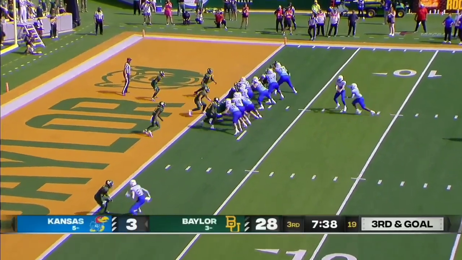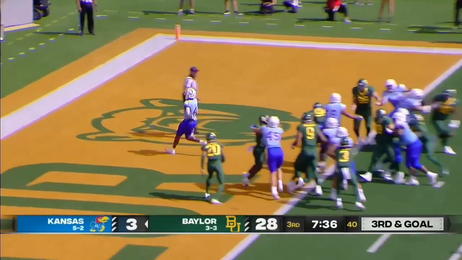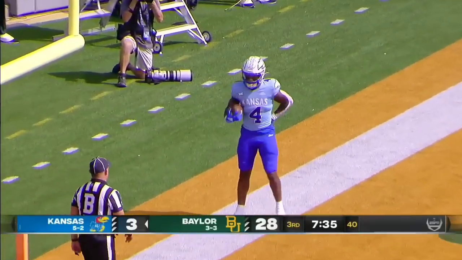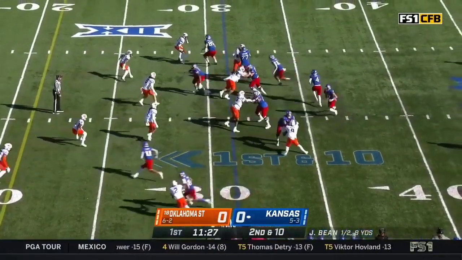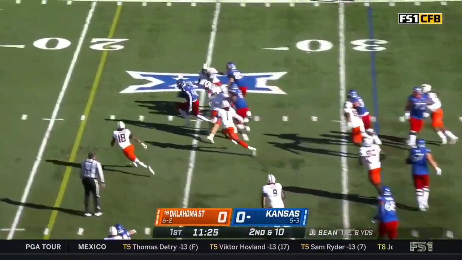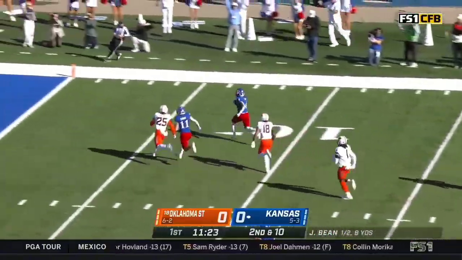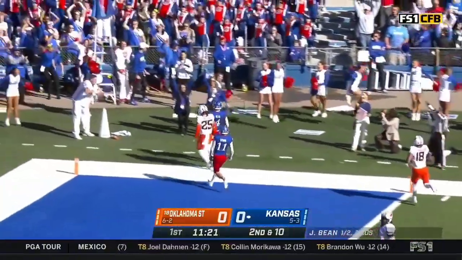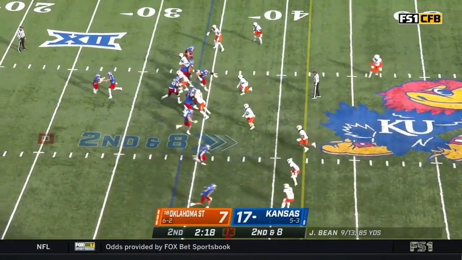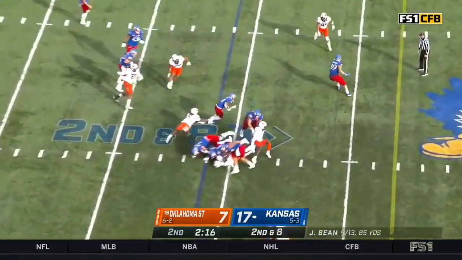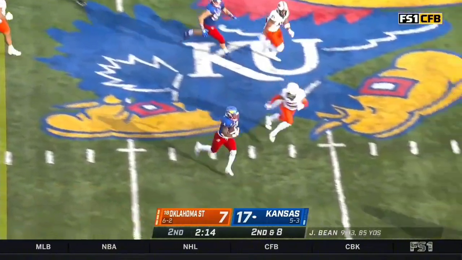Back in the pistol. The give is to Neal up the gut. And Kansas has its first touchdown of the game. 2 backs now, Lachlan and Neal. Nice. Here goes Neal. It's all about Neal. Touchdown, Kansas. Here he goes again. Number 4.